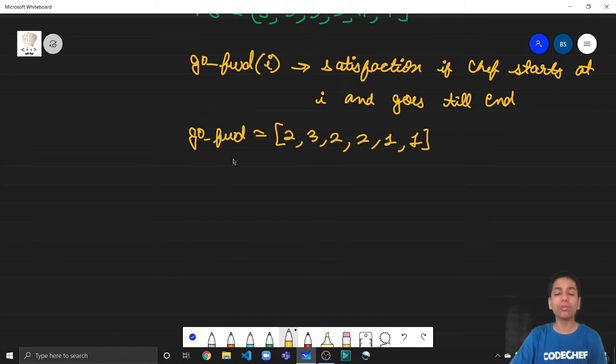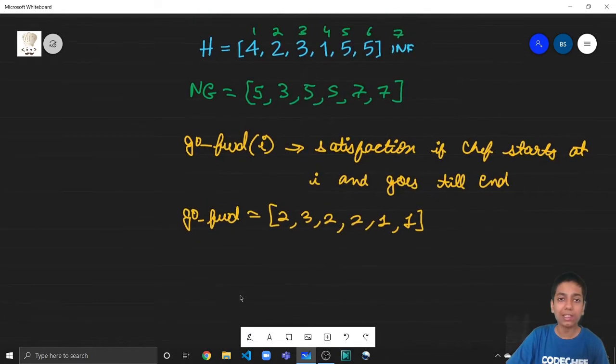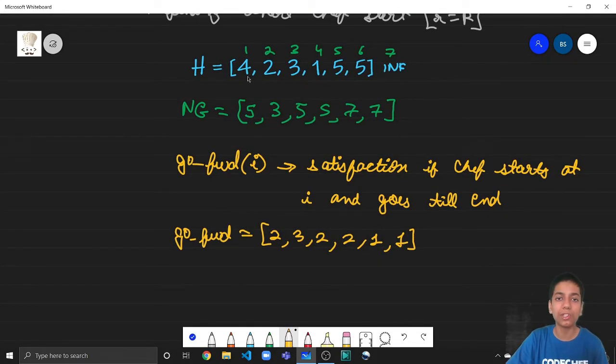So how do we find the go forward array very efficiently? Notice that if he starts at the fourth position, what is the satisfaction that he can get? If he starts at this position, the satisfaction here would be the satisfaction of its next greater element plus 1.